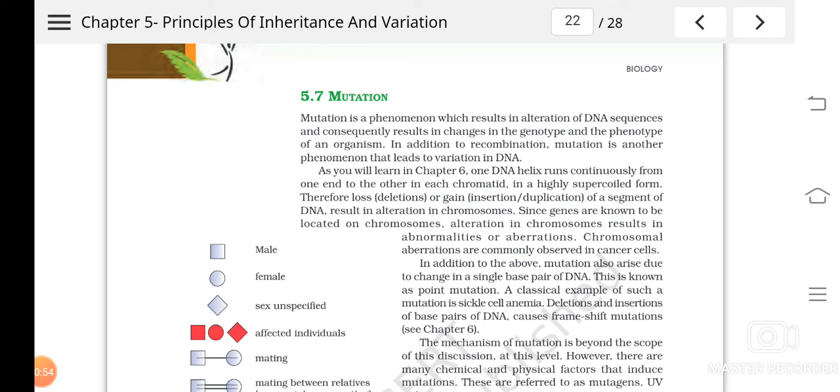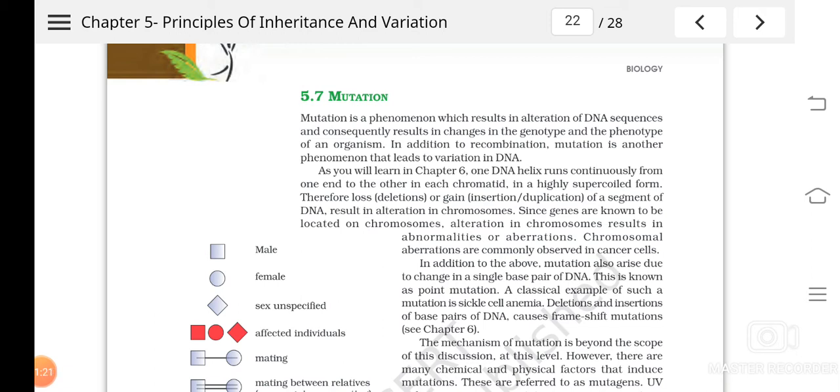So today we are going to study a new topic, that is mutation. If you want to understand mutation, you have to remember about the DNA structure. Last year we have studied that DNA is made up of what? Nucleotides, and in each nucleotide, what is there? A nitrogen base is there, isn't it? What are the nitrogen bases?